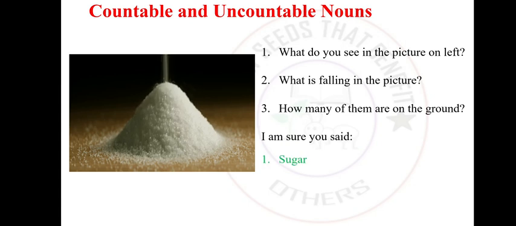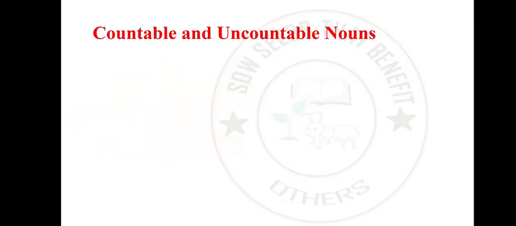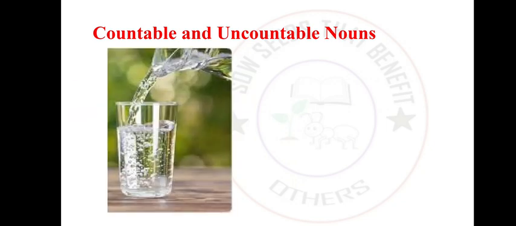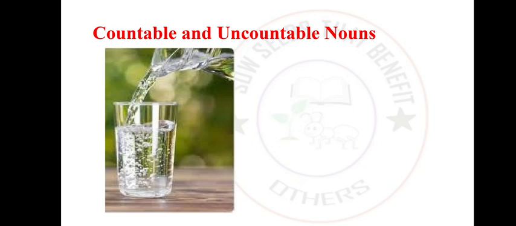We say that sugar. Then sugar. Too many to count. How many of them are on the ground? See, too many to count. So, what then are common and proper nouns? Countable and uncountable. Now, let's look at this picture again.